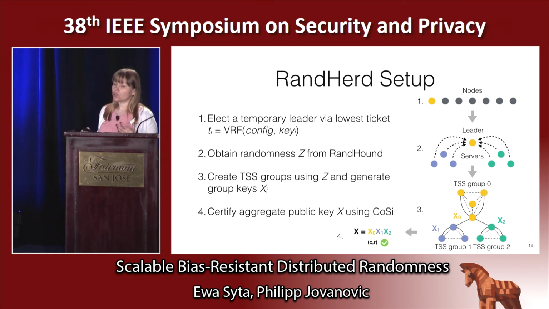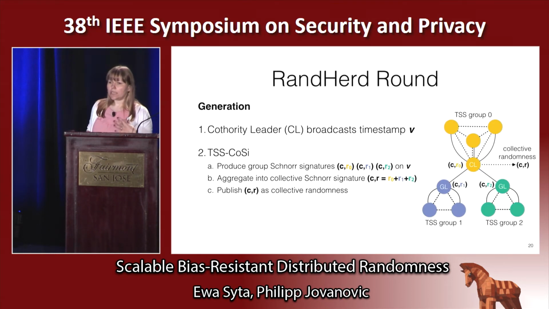And lastly, those group collective keys will be combined together to create the overall public key for the entire RandHerd. And that key will be endorsed by all the participants in a run of CoSi collective signing. And this brings us to the main part of RandHerd, where the continuous randomness generation happens.